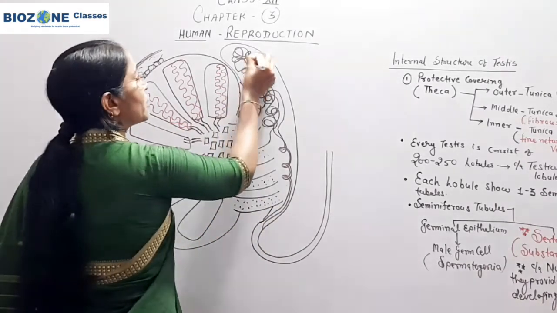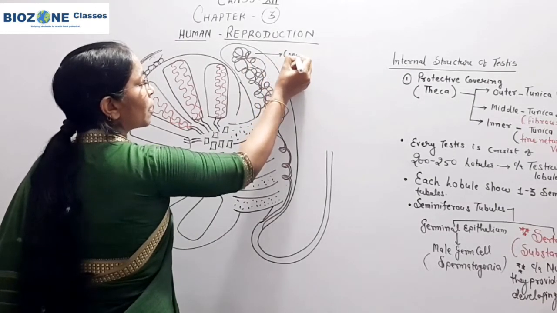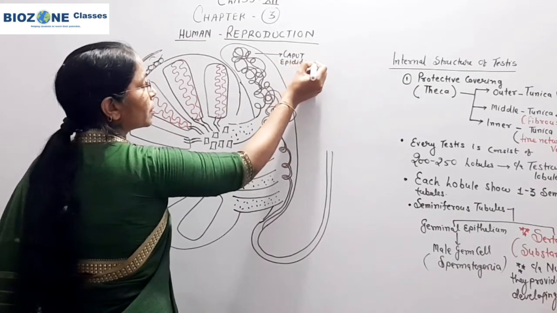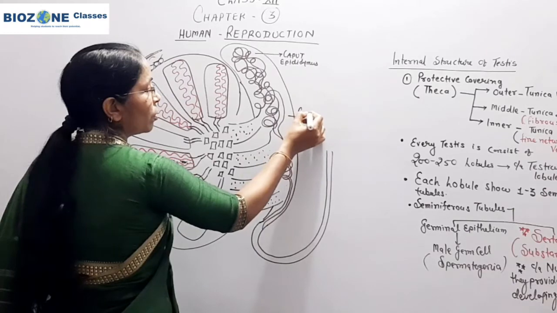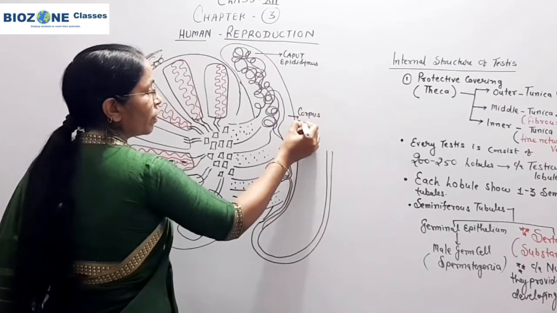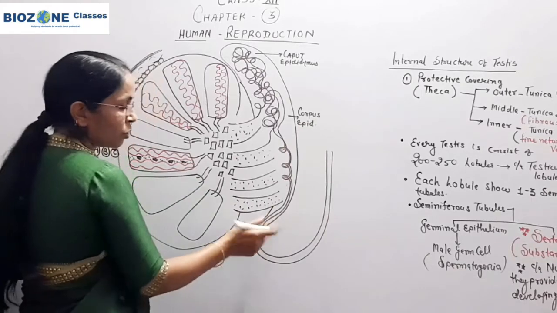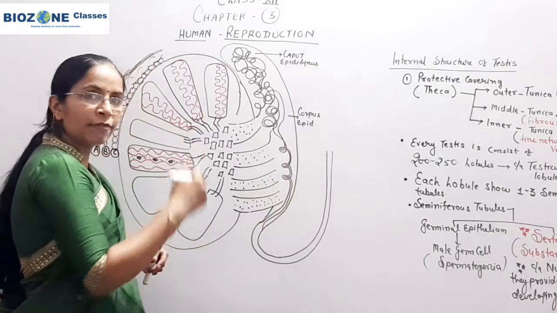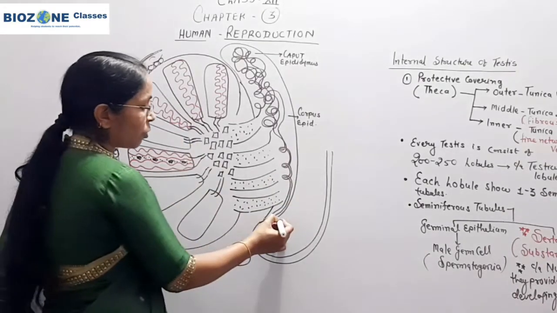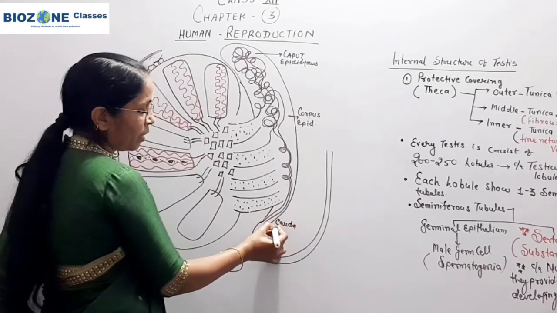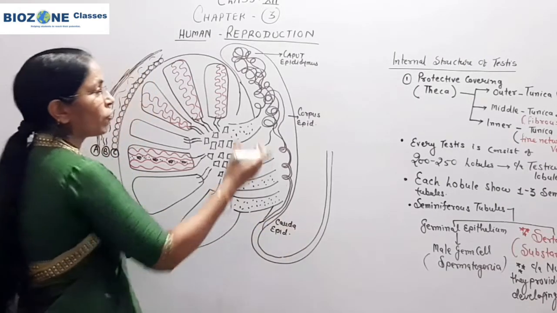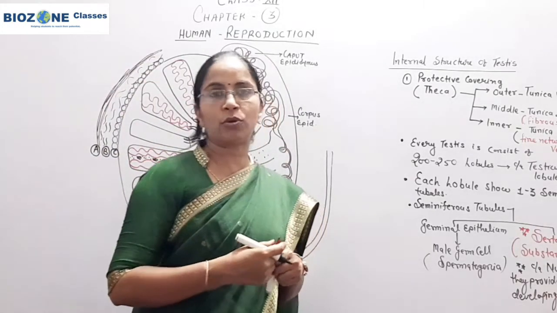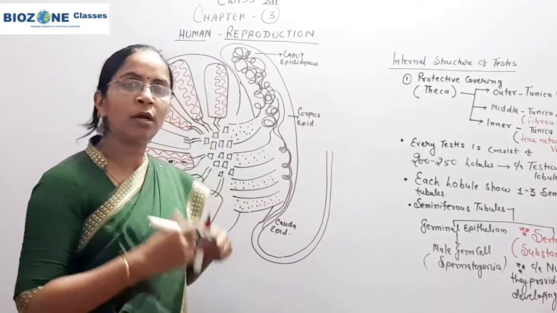These 3 parts are called caput epididymis, corpus epididymis, and the lowest part, the part of the epididymis which continues with the vas deferens, is called cauda epididymis. Remember, most of the coiling appears mainly in the caput epididymis. The broad surface of the epididymis is also called caput epididymis.